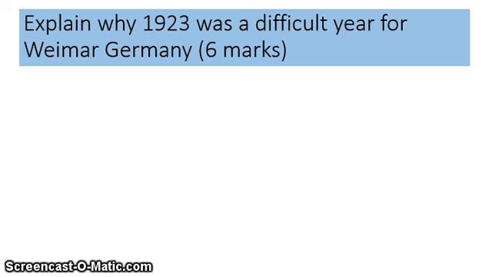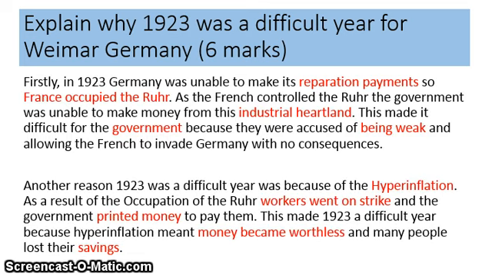Here's the question. Explain why 1923 was a difficult year for Weimar Germany. It is worth 6 marks. As you can see on this slide, this student has used a lot of their own knowledge. You can see that here it's highlighted in red. So there's a lot of knowledge here that is supporting the answer. Some good examples of what was going on in 1923 and why it was a difficult year. You can also see there are 2 key clear reasons here that are listed, and that's all you need for 6 marks.